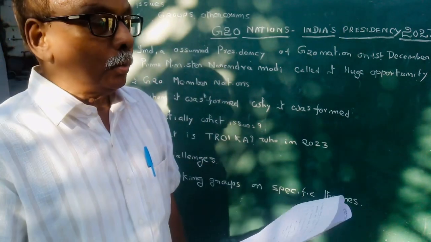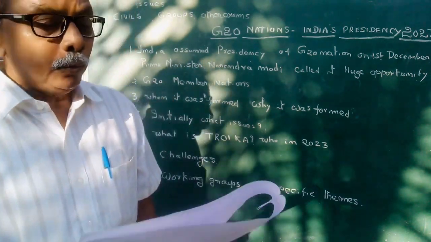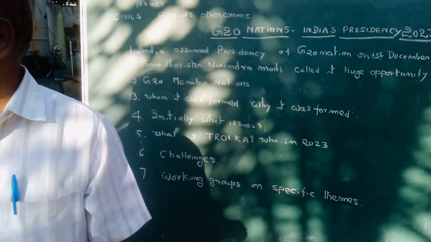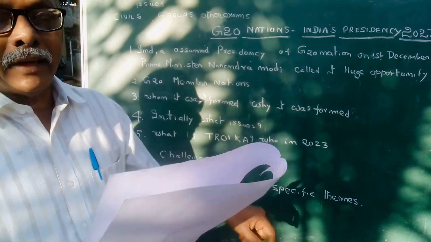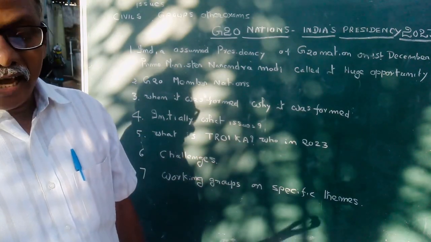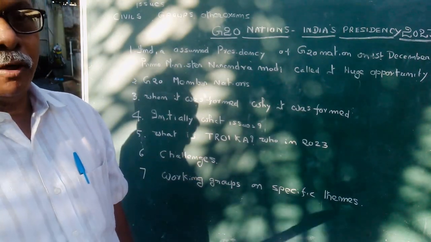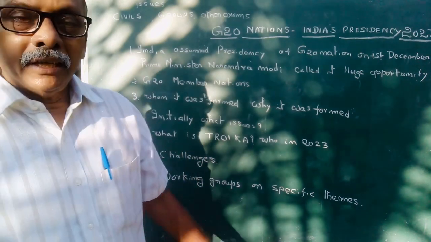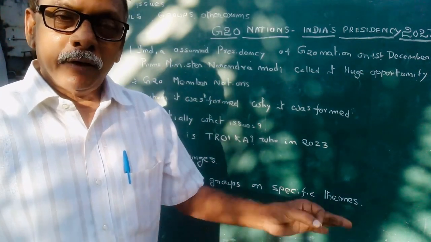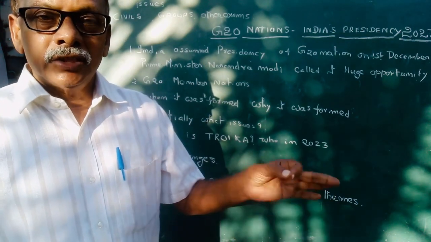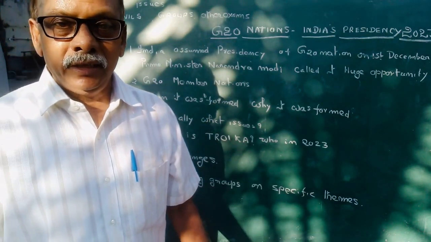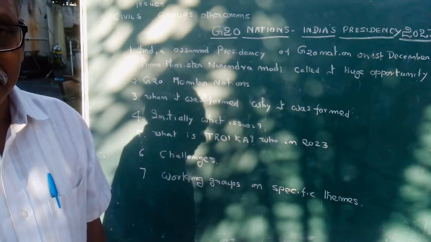There were two parallel tracks in the G20 nations. That is, one is the financial track and another is the Sherpa track. The financial track includes the finance ministers and also the central banks of each country and their governors.